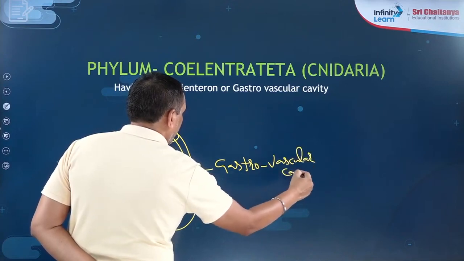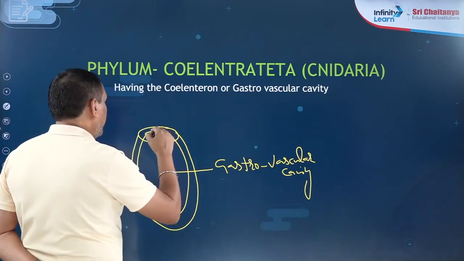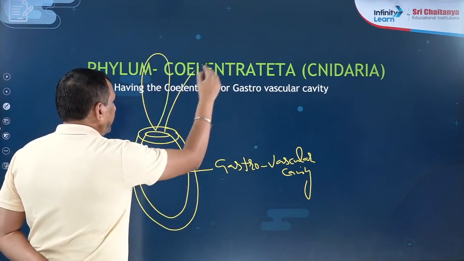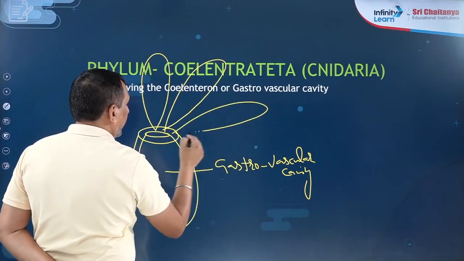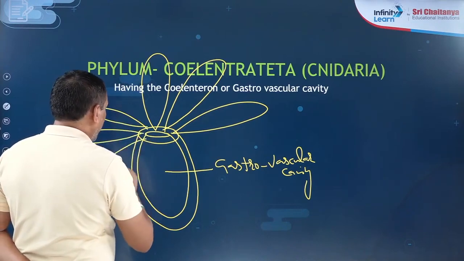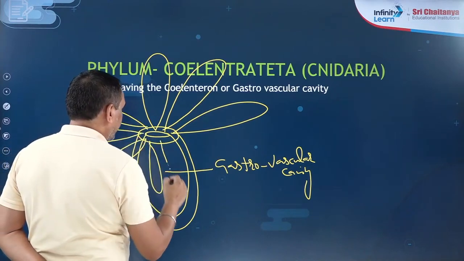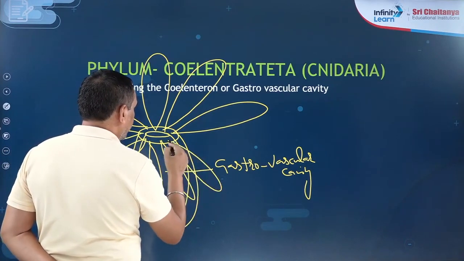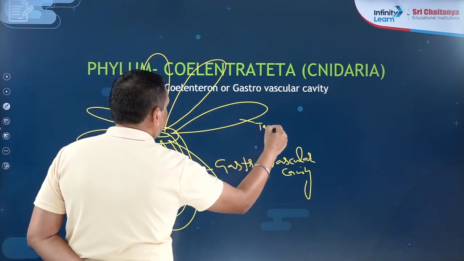This cavity is known as the gastrovascular cavity. And there is one more feature on the anterior end of coelenterates. Surrounding the mouth, they have tentacle-like structures. So these are the tentacles which are present surrounding the mouth.